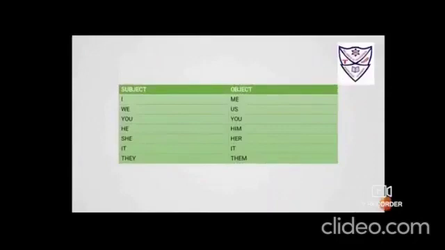Subject and object table, we'll again revise it. I as a subject changes to me as an object. We as a subject changes to us as the object. You as a subject remains you as an object. He as a subject changes to him as an object. She as a subject changes to her as an object. It as a subject remains it as an object. They as a subject changes to them as an object.